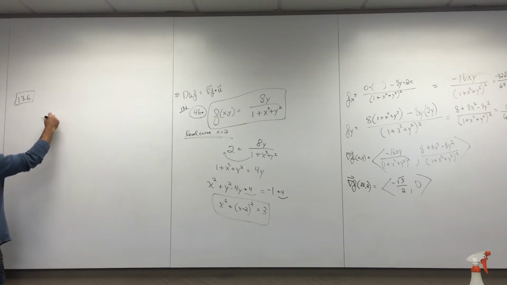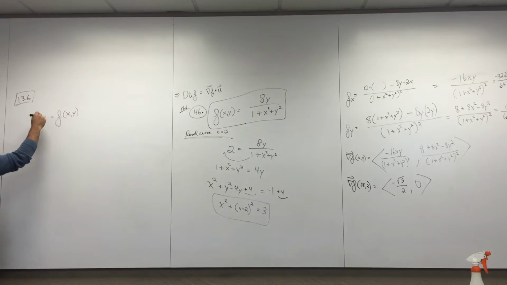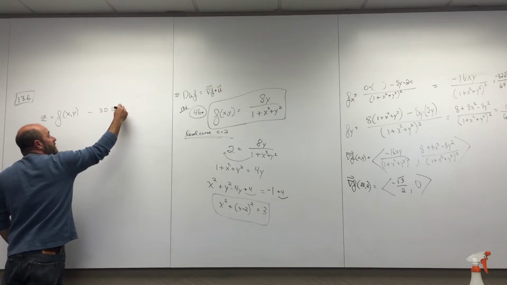When we have z equals a function of x's and y's, you know that you have three variables there. Z is by itself. It equals a function of x's and y's, and that's a nice 3D surface.